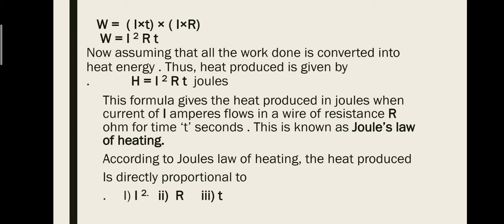If we increase the resistance, then also heat will be increased. And if time is increased, then also heat produced will be increased. This means that the heat produced is directly proportional to I squared, R and t.